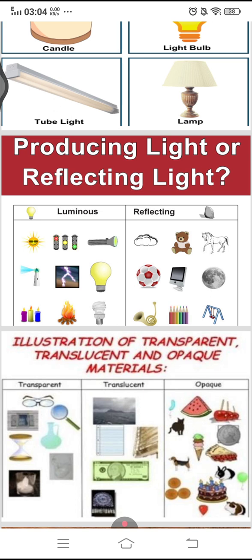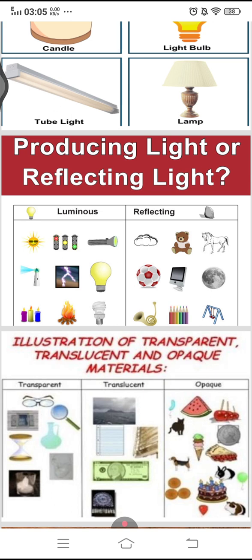Materials can also be divided into three categories. Some materials are transparent, which allows light to pass through them, like water, glass, and some plastics. And translucent materials allow some light to pass through them, for example, some plastic, some translucent glass, and paper is also translucent. And opaque materials totally block the light.